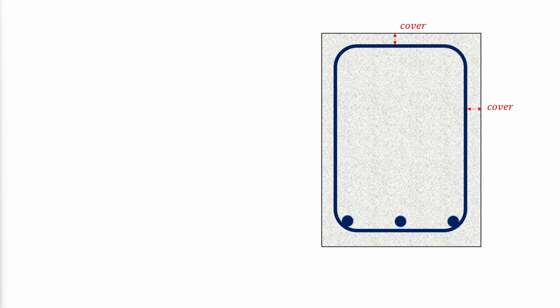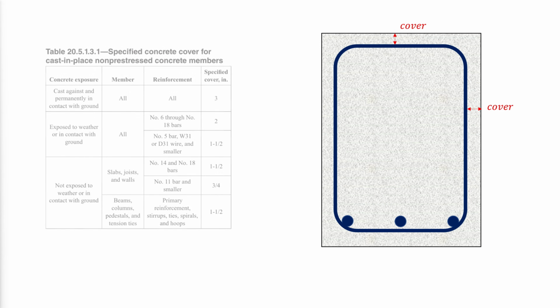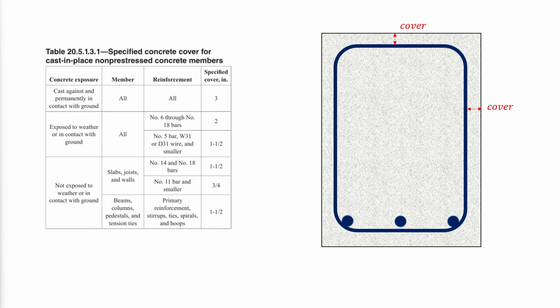The minimum concrete cover to be provided can be determined according to table 20.5.1.3.1, which depends on the exposure to weather and humidity as well as the size of the used reinforcement.